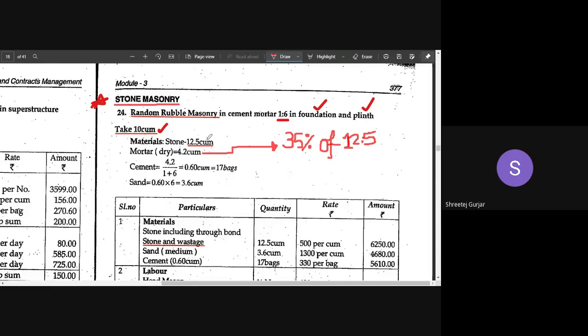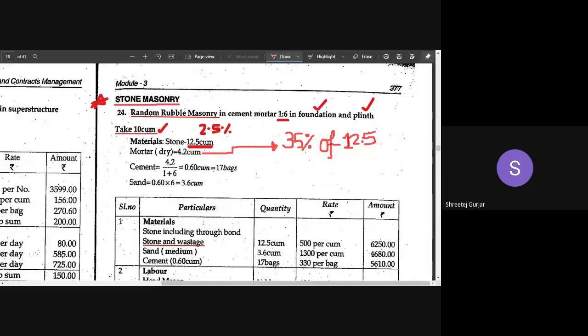Stone: what you have to do here is take some wastage. Do not take the 10 cubic meters as the material required; take some extra quantity. They have taken 2.5% extra. Hence it will become 10 plus 2.5, that is 12.5 cubic meters. 12.5 cubic meters is the required stone for building this particular wall using random rubble masonry, considering some amount of wastage.